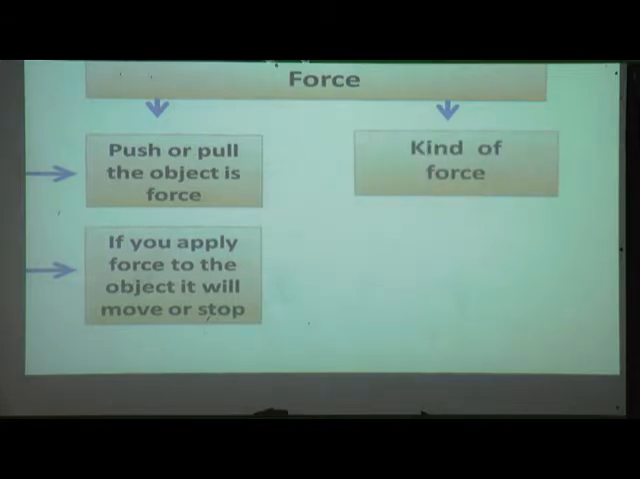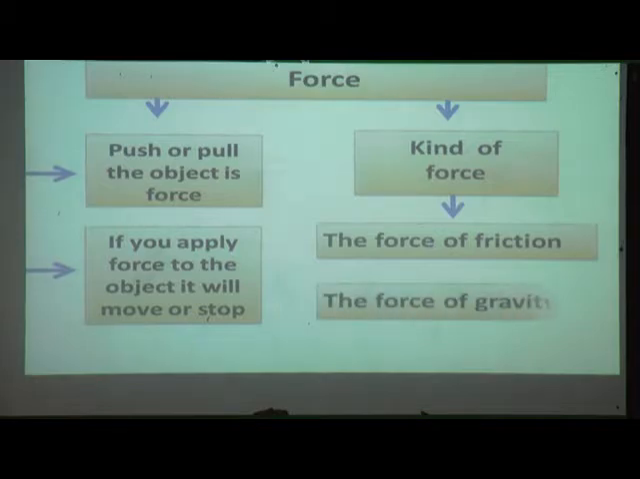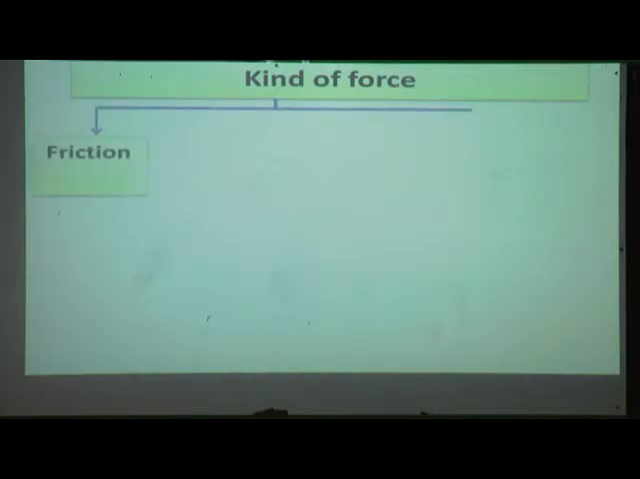There are some kinds of force which act on an object. Those are the force of friction and the force of gravity. These two forces are applied on the object. Now we will see in detail about the friction.